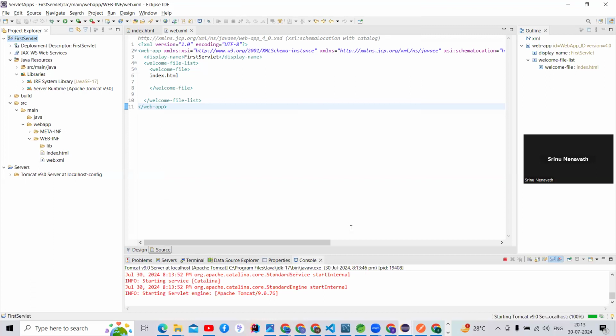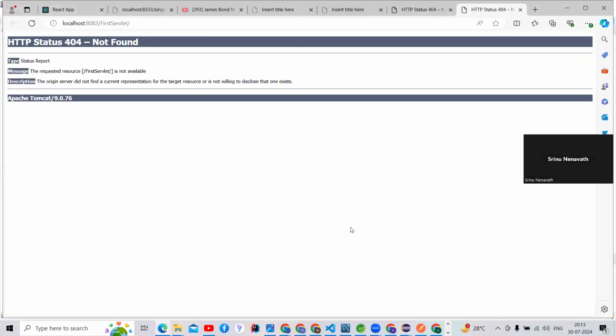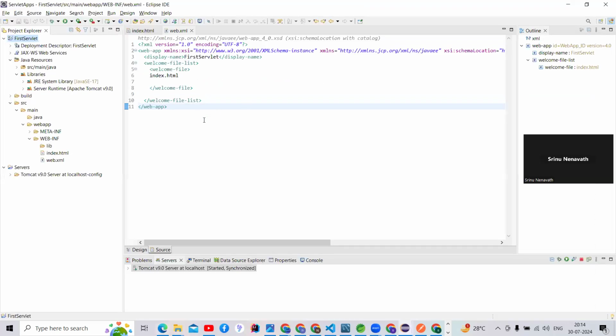See here, guys, my application is running on 8082, but here are some issues we are going to get. What is the issue? You can check here, guys. The server did not find a current representation for the target resource, or is not willing to disclose that one exists, guys. So go and check where.